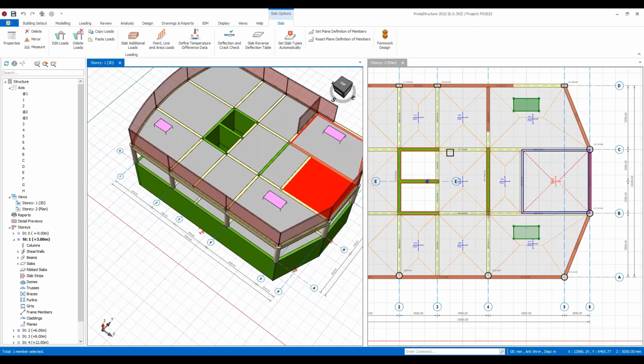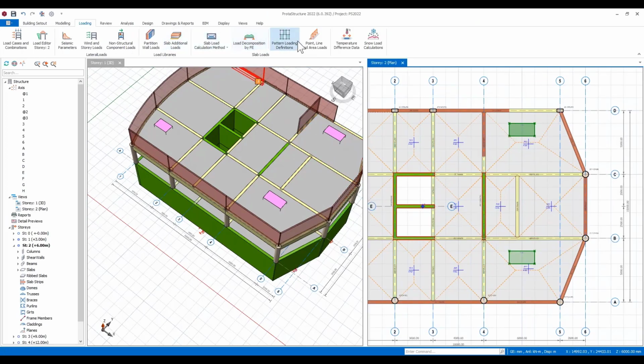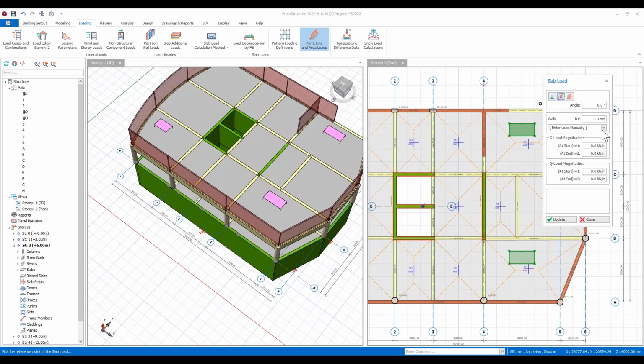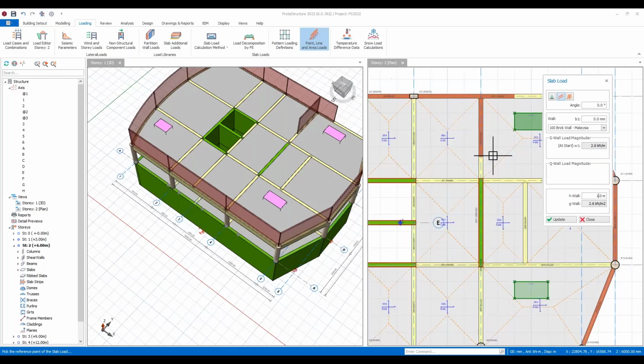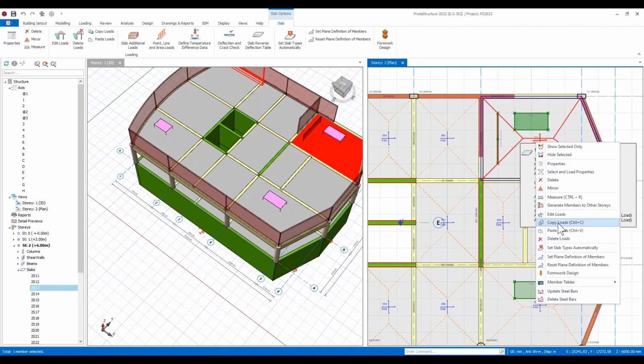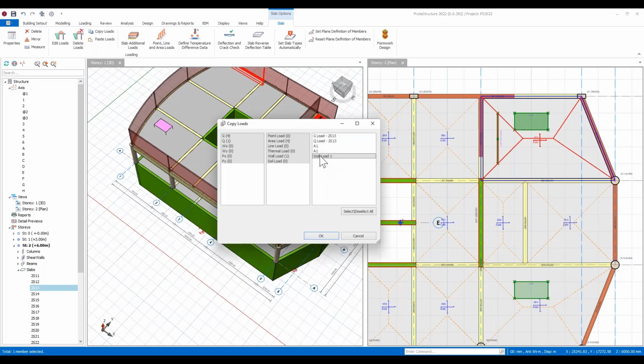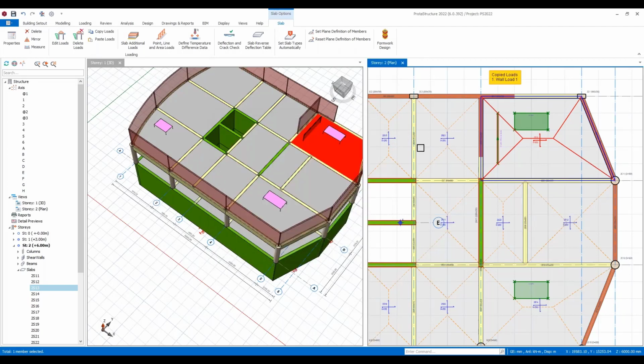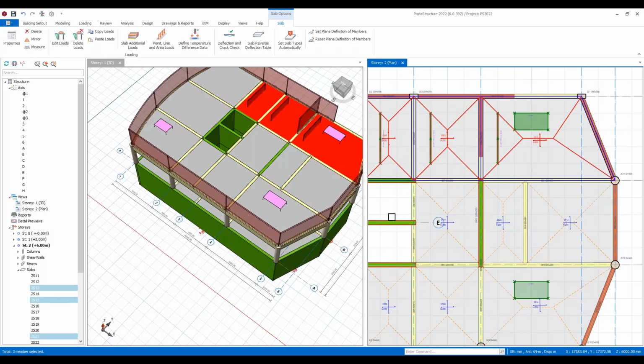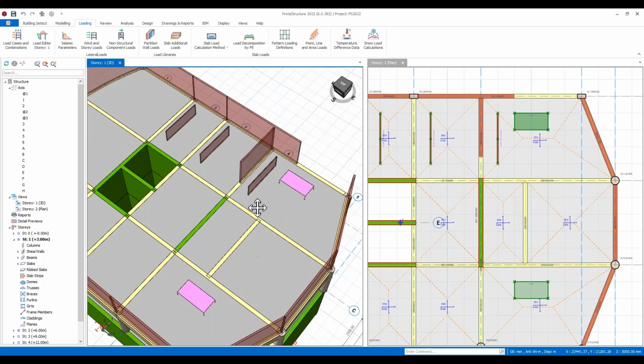It could be other types of loads. So perhaps I have a line load. It could be a brick wall or something, and maybe I want this to sit directly on my slab for some reason. We can define that load. And again, if I come back to the copy loads command, it'll ask me what I want to copy. I just want to copy the wall load. Then I can choose other elements which I'd like to copy that to. We can just copy and paste, and you can see that loading's just been replicated to other parts of the structure.